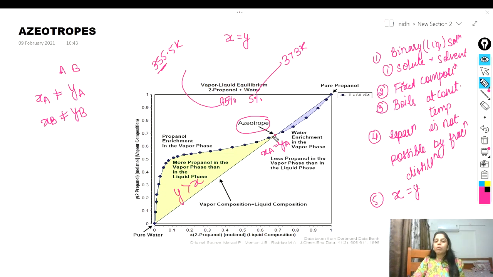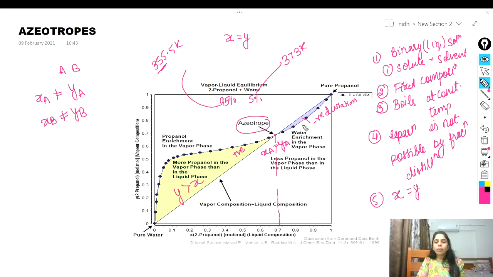That means they boil at constant temperature. They boil at constant temperature, and then the mole fraction of propanol in the vapor phase is equal to the mole fraction of propanol in the liquid phase, and at this point they form an azeotrope. So here you can see this is the positive deviation, and over a certain range it shows the negative deviation. This curve shows a negative deviation.